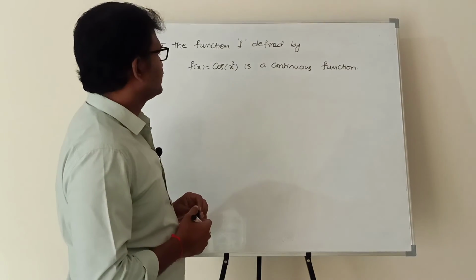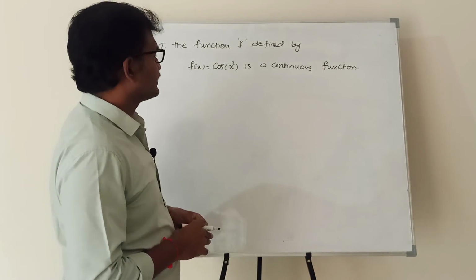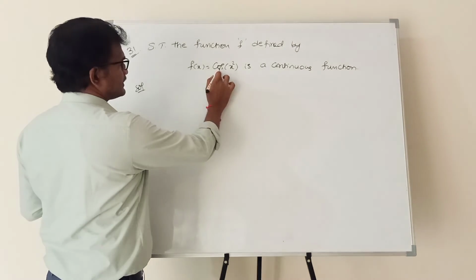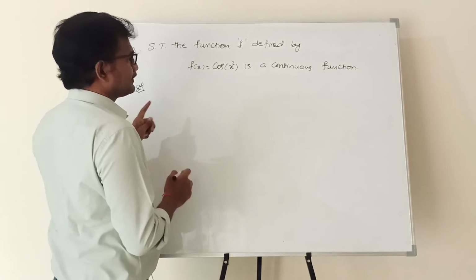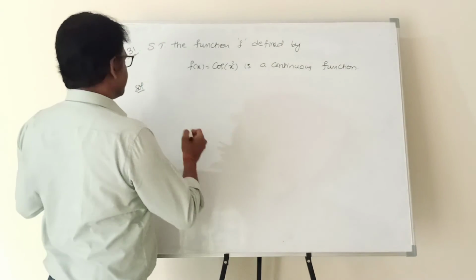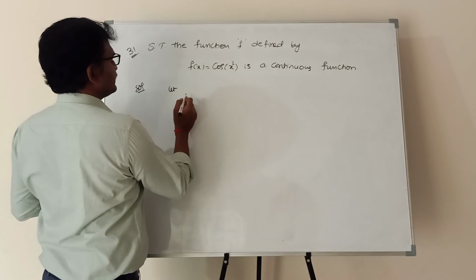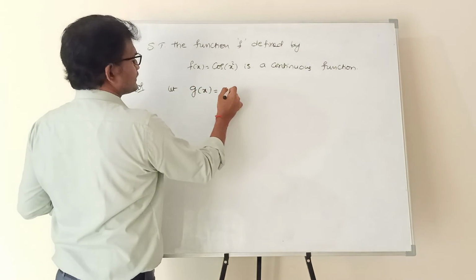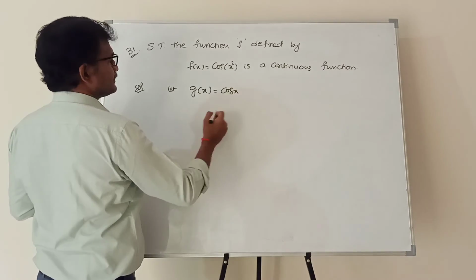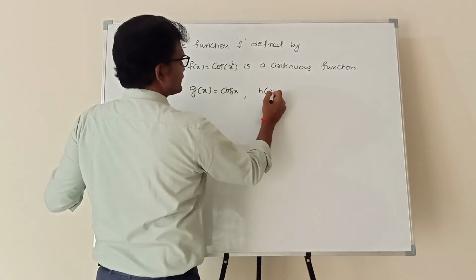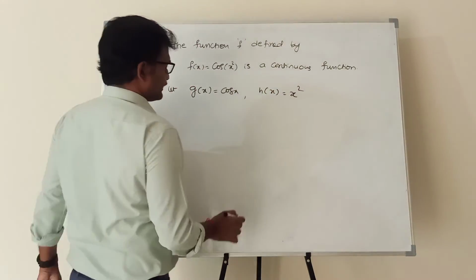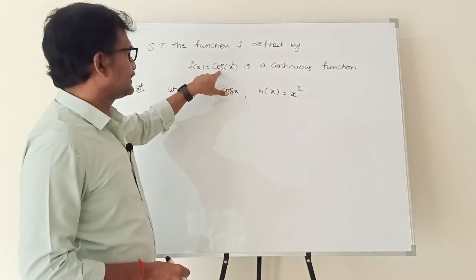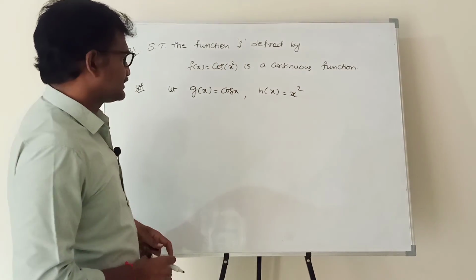Next, show that the function f defined by f of x equal to cos of x square is a continuous function. Here two functions are there: cos is a trigonometric function, x square is an algebraic function. So let me take two functions. g of x is equal to cos x, and h of x is equal to x square. This is called a composite function because a trigonometric and an algebraic function are there.